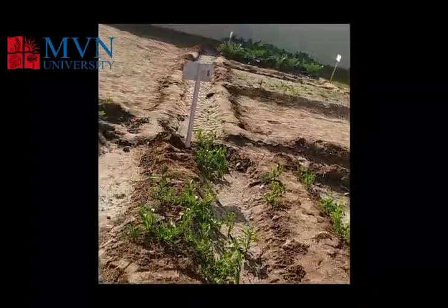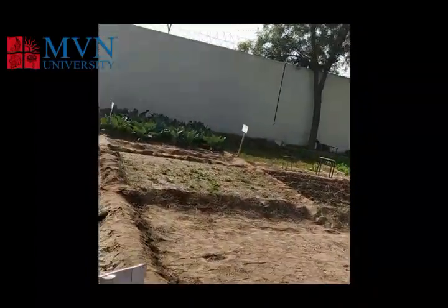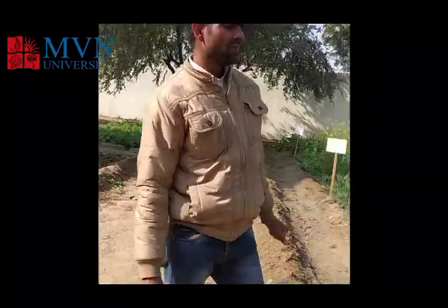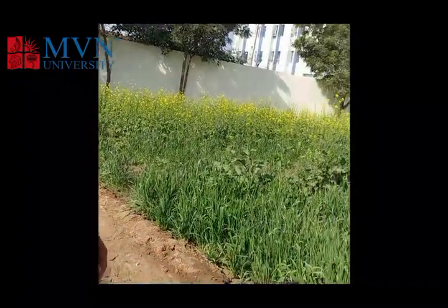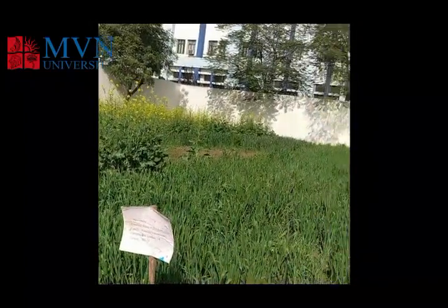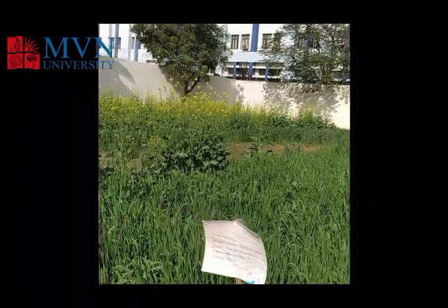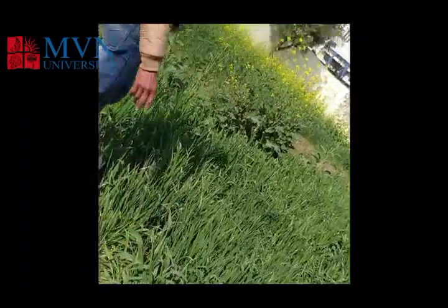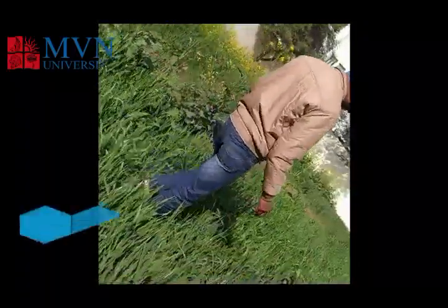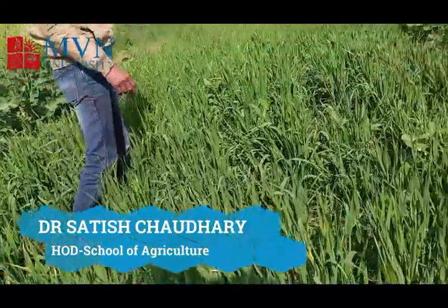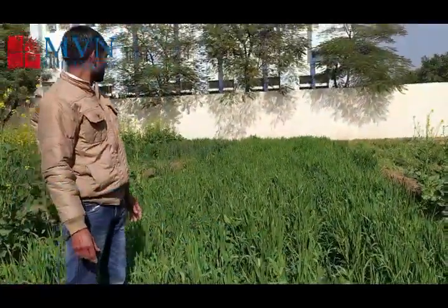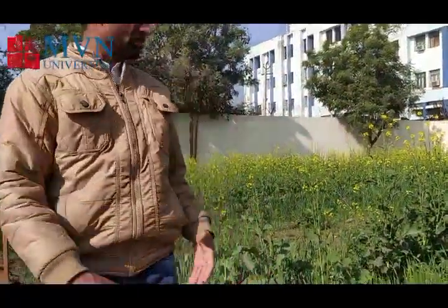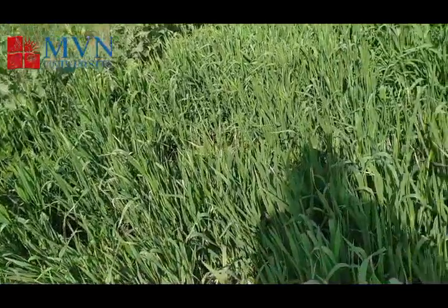This is another crop. The name of the crop is barley. Botanical name Hordeum vulgare, family Poaceae, chromosome number 14, variety BH75. This is a very popular variety in the Haryana area. So this is our barley crop. Every year our students try to research on a different variety. We always use a new variety for the demonstration.